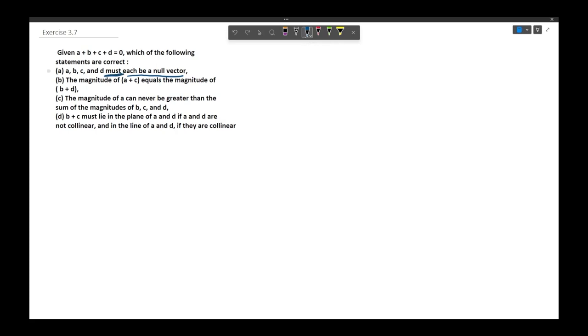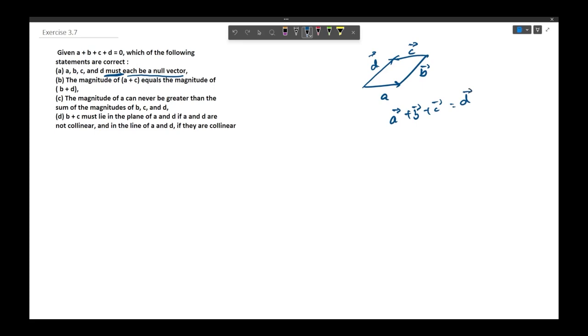So the condition of must here is false, because let us assume that this is vector a, this is vector b, this is vector c, and this is vector d. So we can see here that the summation of vector a plus vector b plus vector c is coming out to be vector d.